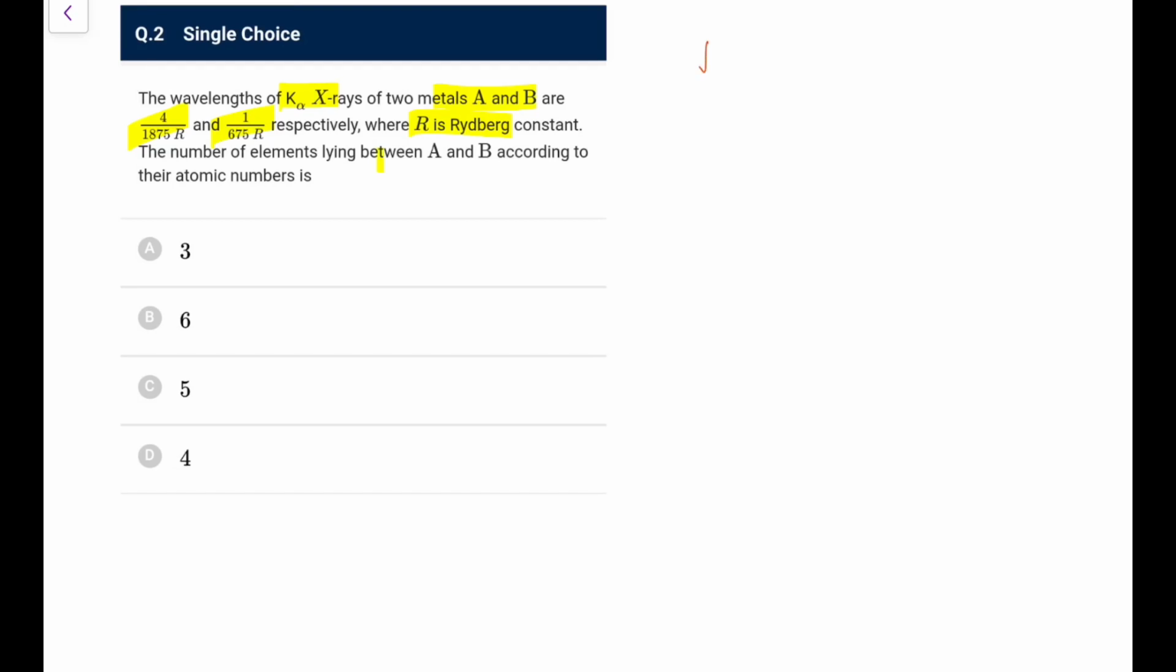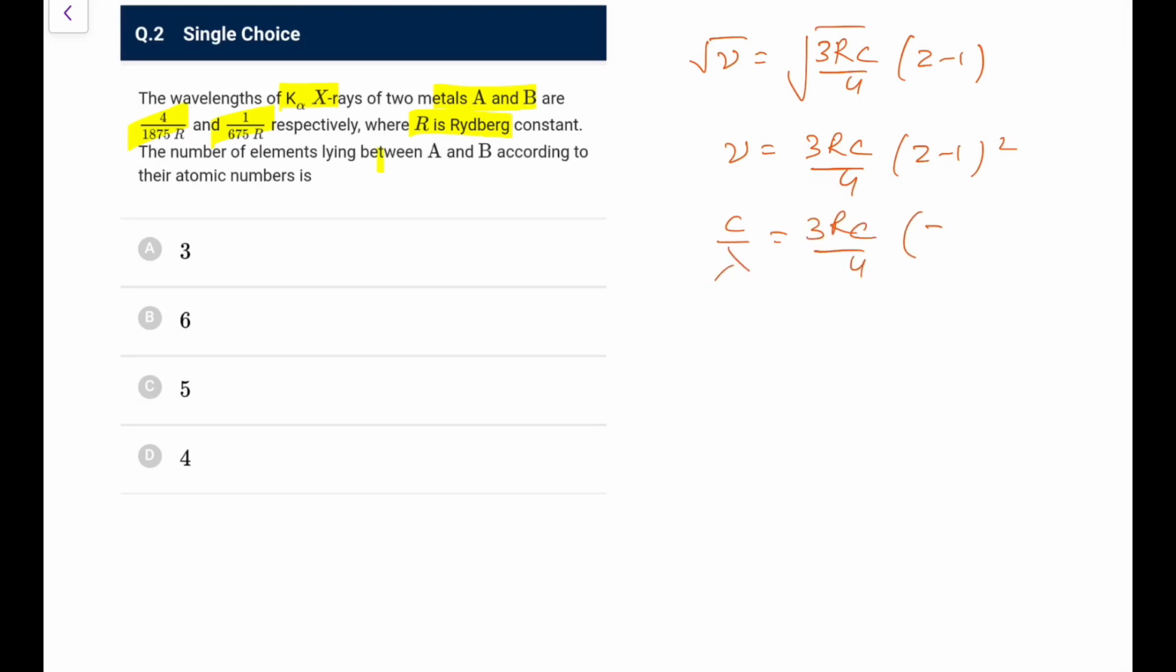For K alpha, you know root nu is equal to root of 3Rc by 4 into (Z minus 1). So if I convert it, nu is equal to 3Rc by 4 into (Z minus 1) whole square. Now nu is equal to c by lambda, so 1 by lambda is 3R by 4 into (Z minus 1) whole square. This is Moseley's law.